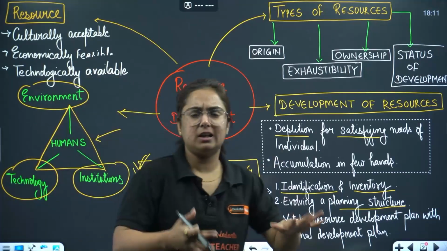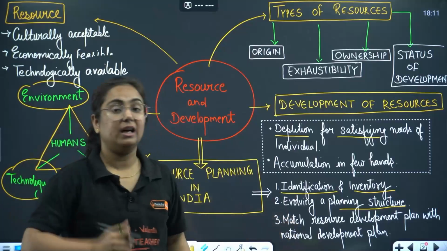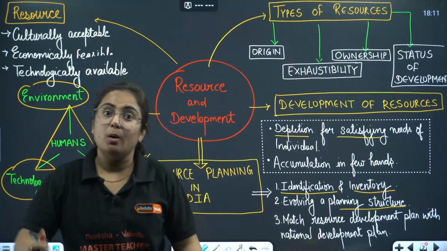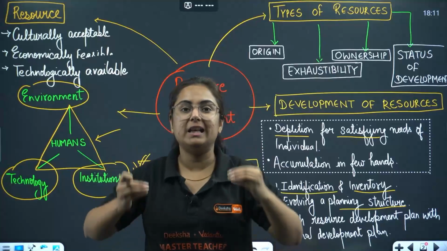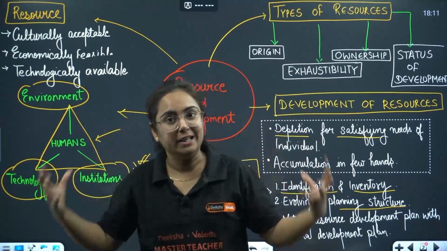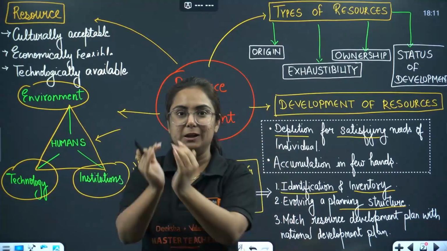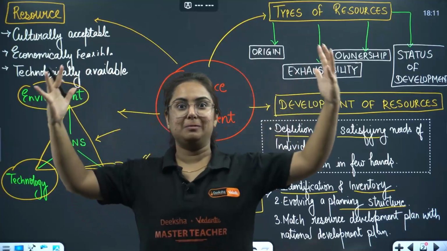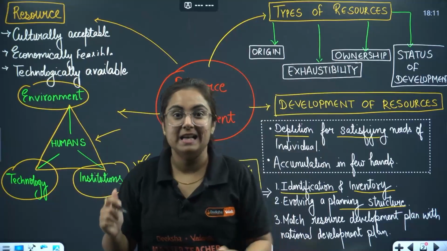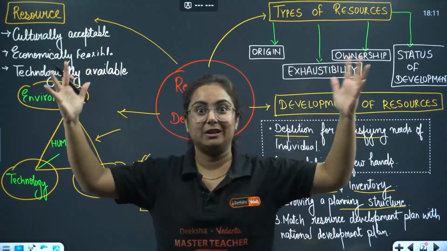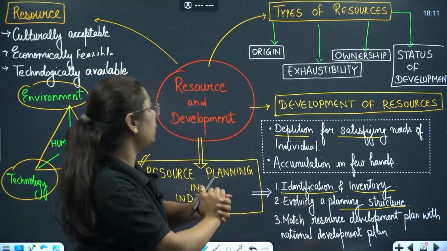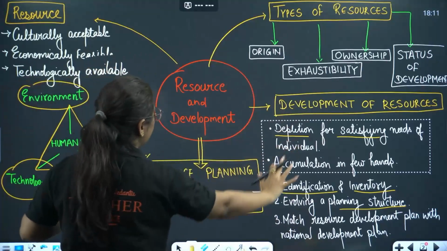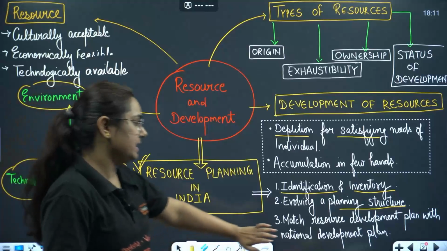And the third thing, matching the resource development plan with the national development plan. We should not make development plans randomly, such that iron is available this much but our national plan is this much. Getting my point? Like you have this much syllabus left and this much time. So these are the important introductory topics of this chapter, Resources and Development.